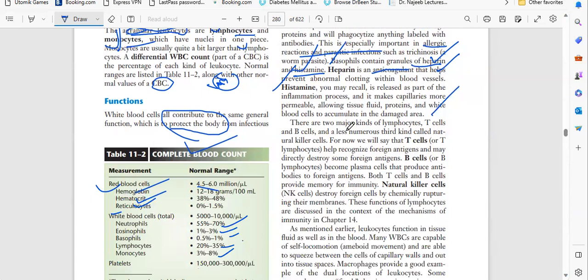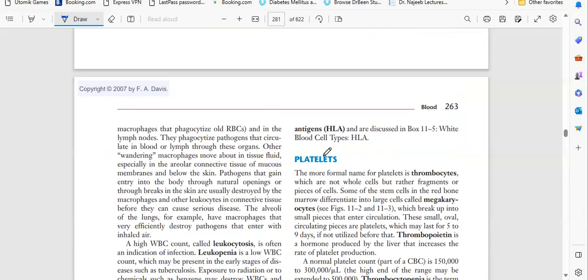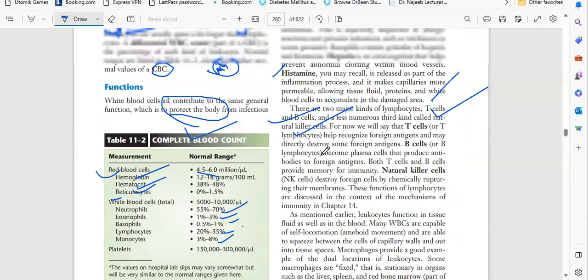Next is lymphocytes. So we talked about neutrophils and monocytes for protection, phagocytic action, eosinophils for allergic reaction, and basophils, which have histamine and heparin. Now we talk about lymphocytes. There are two types of lymphocytes, T lymphocytes and B lymphocytes, and the third type of lymphocyte is natural killers. Very, very important. You have to remember that.